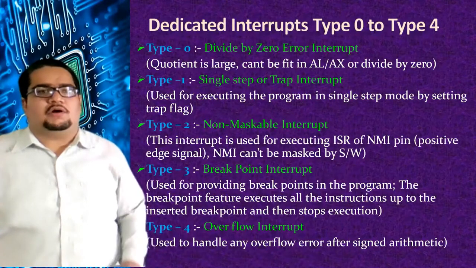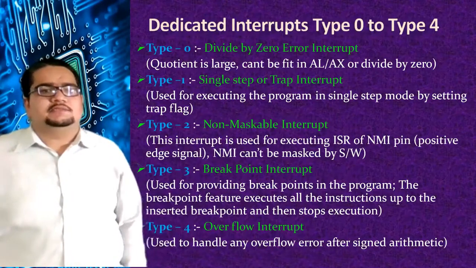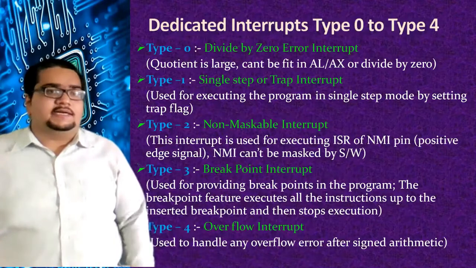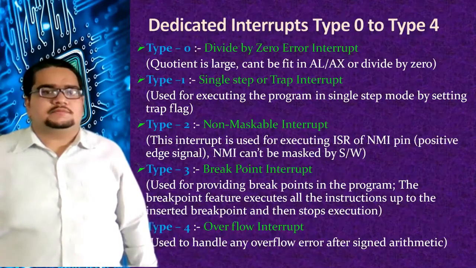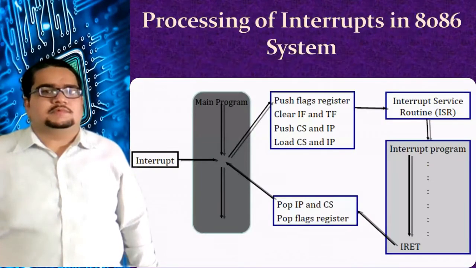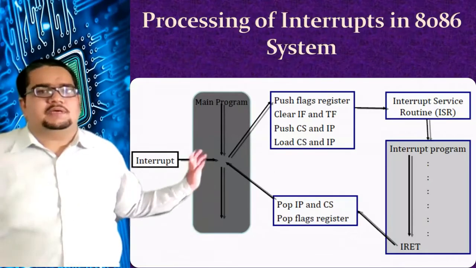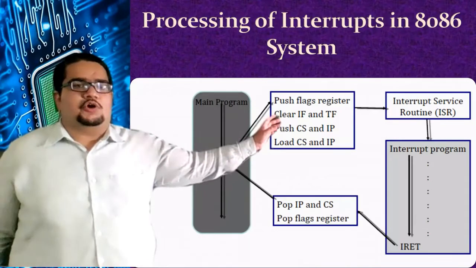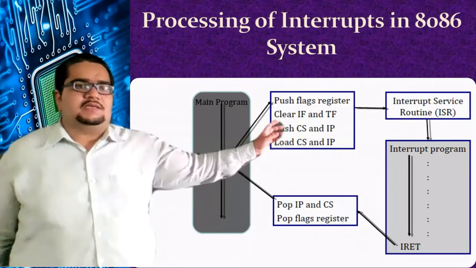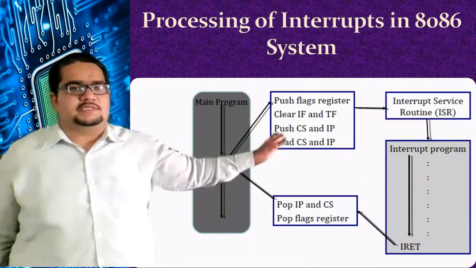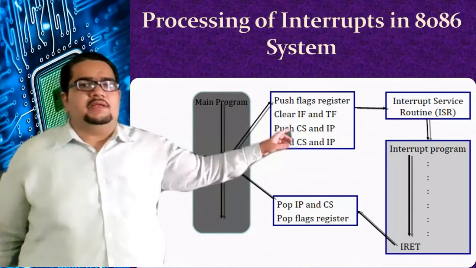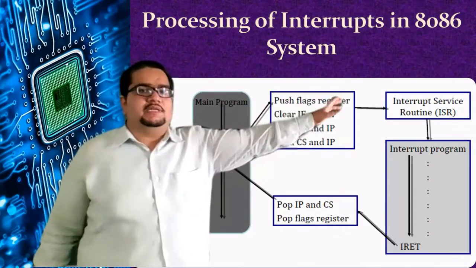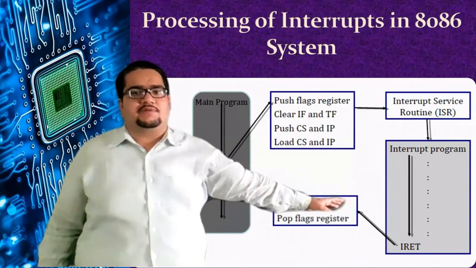So we have discussed all the types of interrupts in detail here, all the dedicated ones. So this is the process. The interrupt breaks the main flow of the program. The processor pushes the flag, CS and IP contents of its main program onto the stack memory, then goes to the interrupt service routine and executes it.